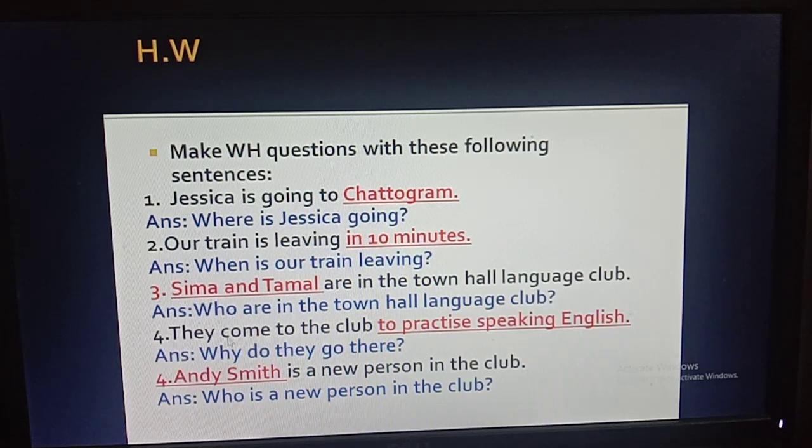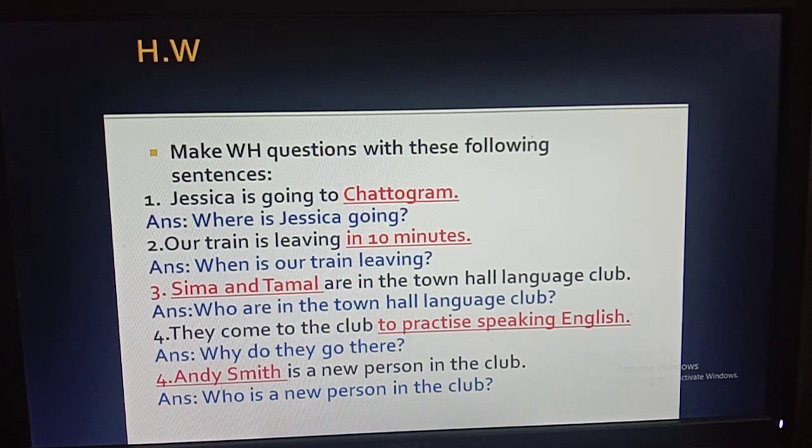Then number 4, they come to the club to practice speaking English. So there is a reason. Okay, so we use why for a reason. That's why you have to make the question with why. Okay, why do they go there? When there is come, boys, you have to change it into go. Okay, when there is an answer, that means there is a come in the sentence. When you make the question, you will change come into go. So why do they go there?